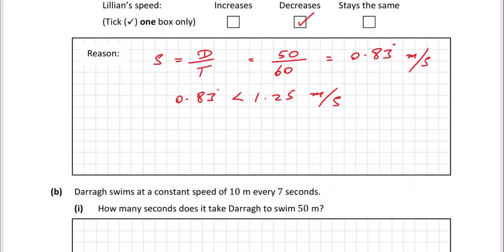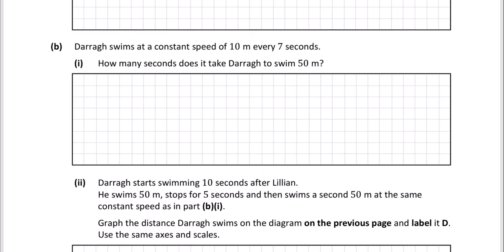Okay, so let's look at part B. Dara swims at a constant speed of 10 meters every 7 seconds. How many seconds does it take Dara to swim 50 meters? Okay, so if we take Dara, then he swims 10 meters and it takes 7 seconds.